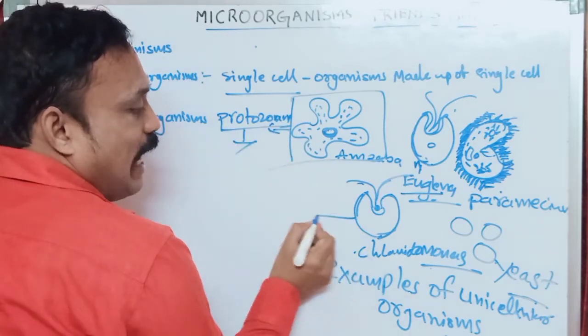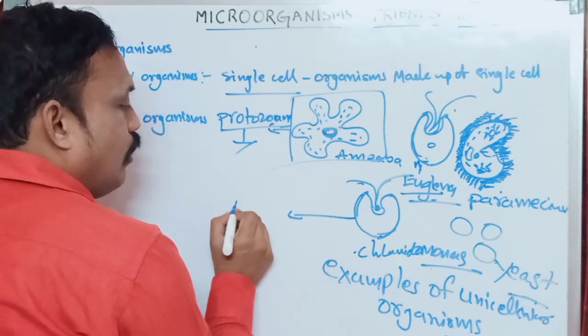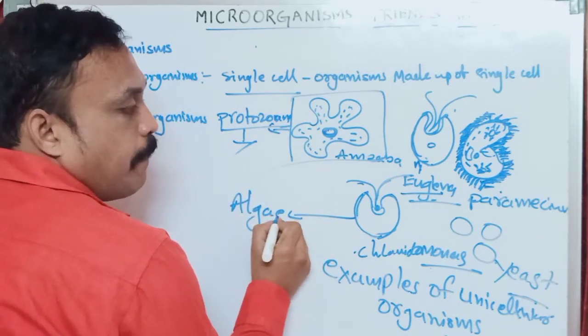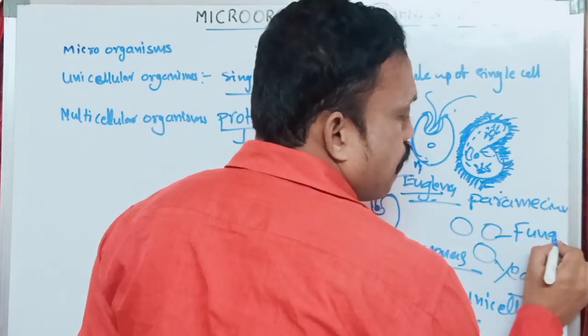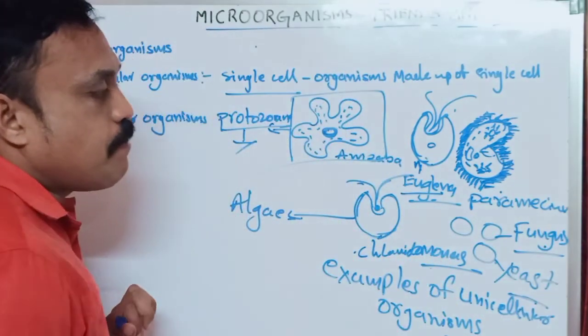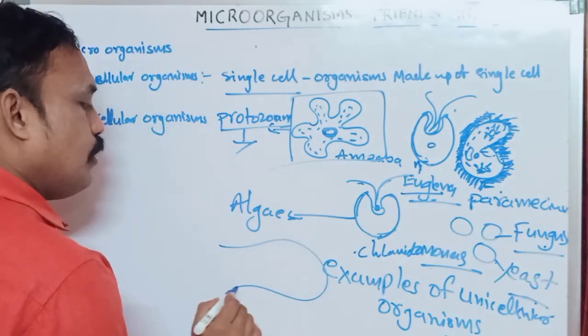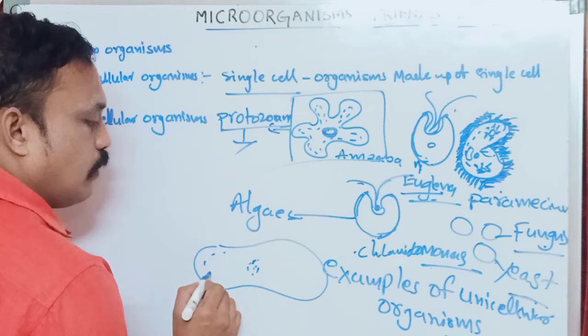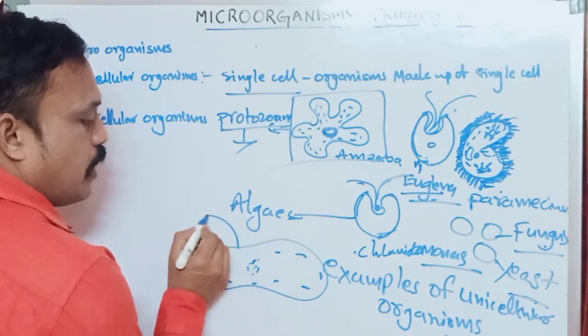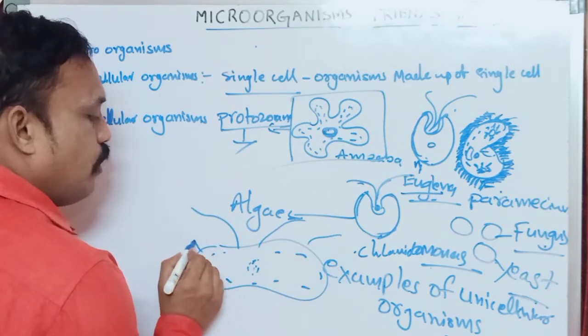And Chlamydomonas belongs to algae. And yeast belongs to fungus. Bacteria are also an example of unicellular organisms.